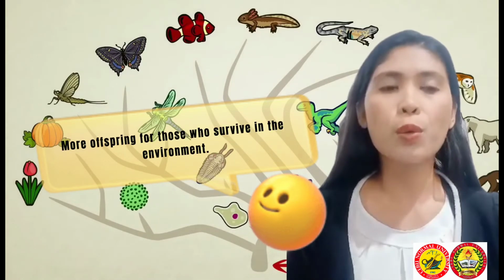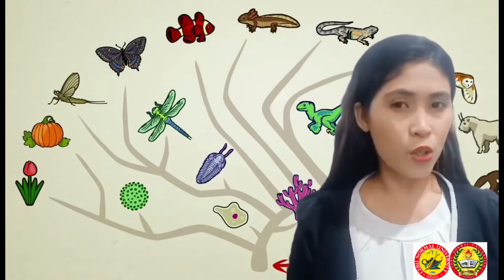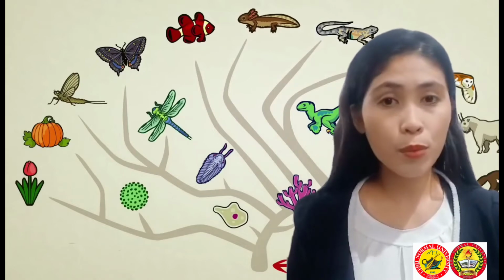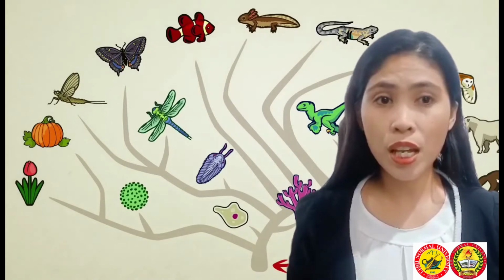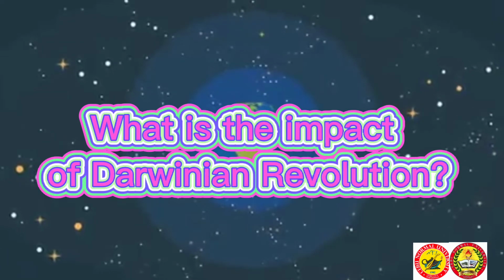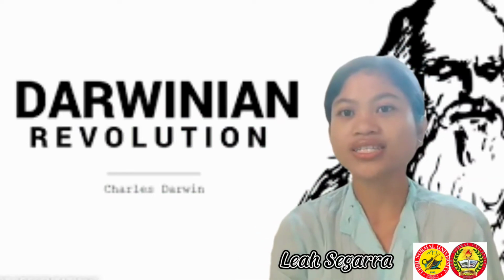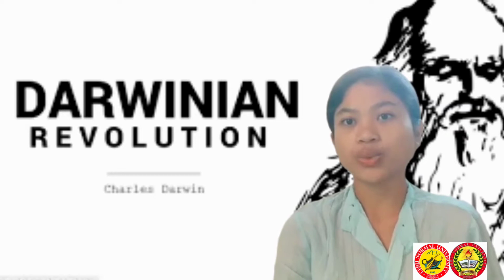Darwin's model of evolution by natural selection allowed him to explain the patterns he had seen during his travels. What is the impact of the Darwinian revolution? Here is the impact of Charles Darwin's work on the world.